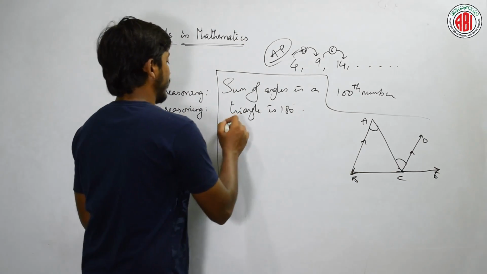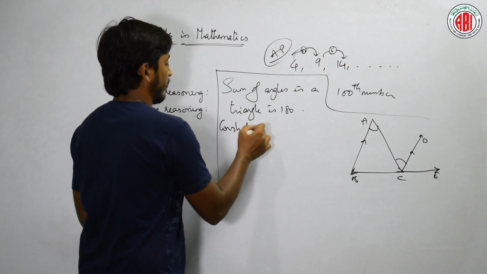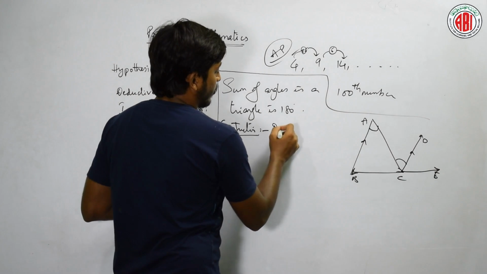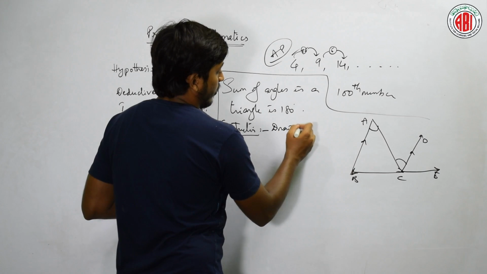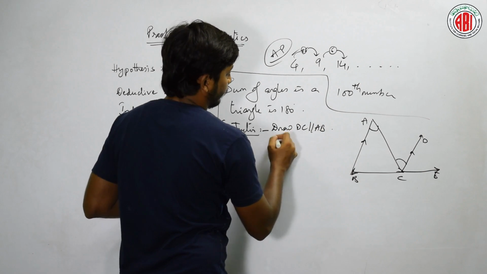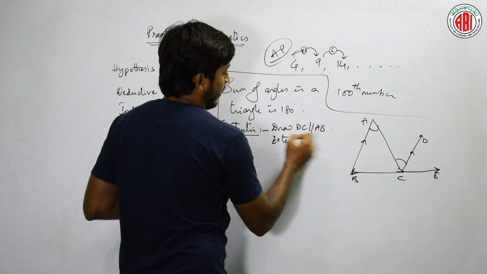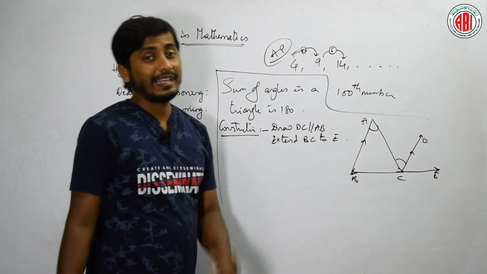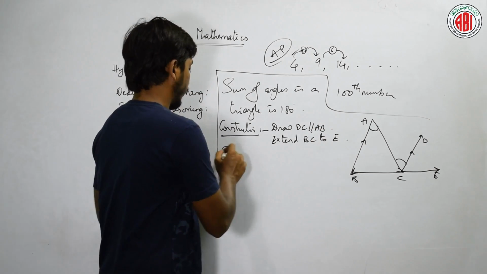Let me write all those. Construction: draw DC parallel to AB and extend BC to E. Clear? Now the proof.